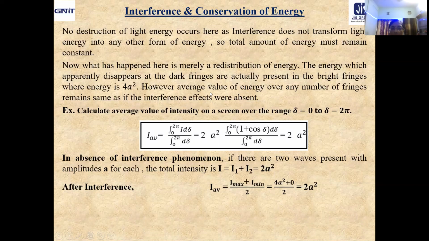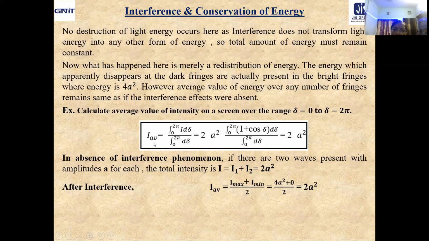If there is no destruction of light energy, then there must be a redistribution of energy. That means the average value of energy over any number of fringes must be the same as if the interference effects are absent. Let us now check this point very carefully. As an example, let us calculate the average value of energy on a screen over the range delta equal to 0 to delta equal to 2 pi. That means over a complete cycle, let us consider the average value of intensity on the screen.